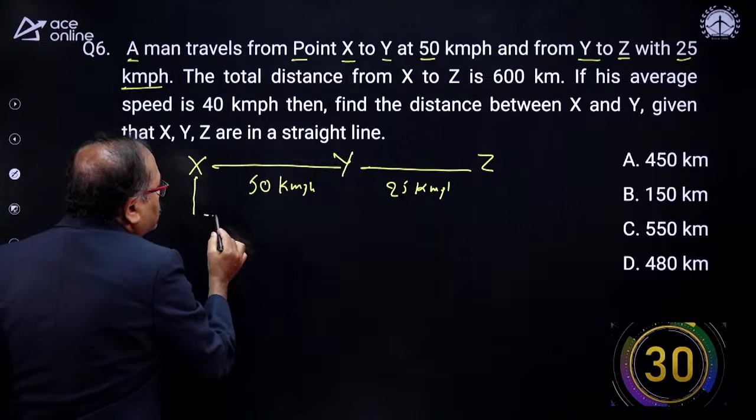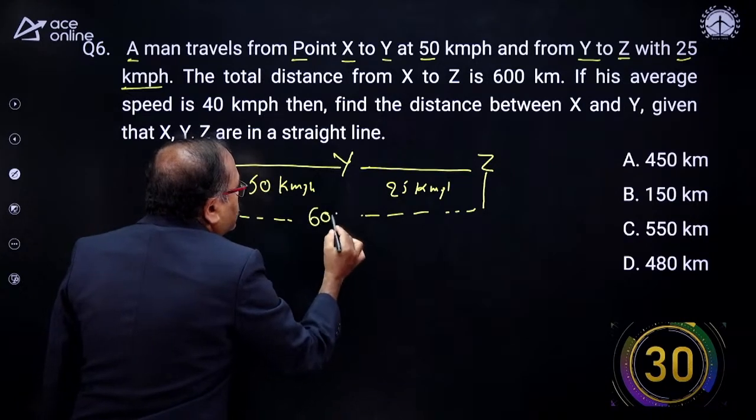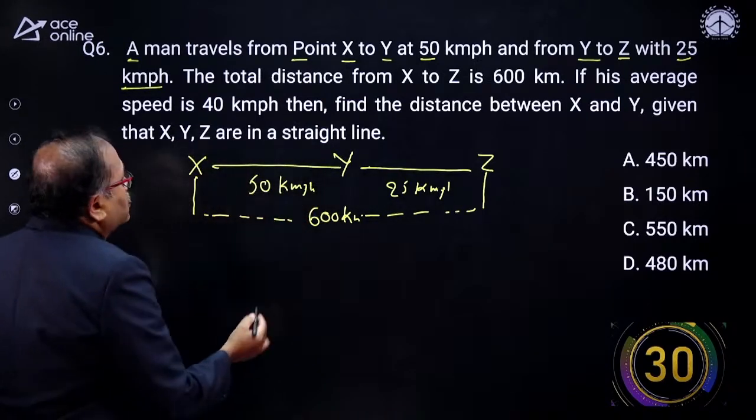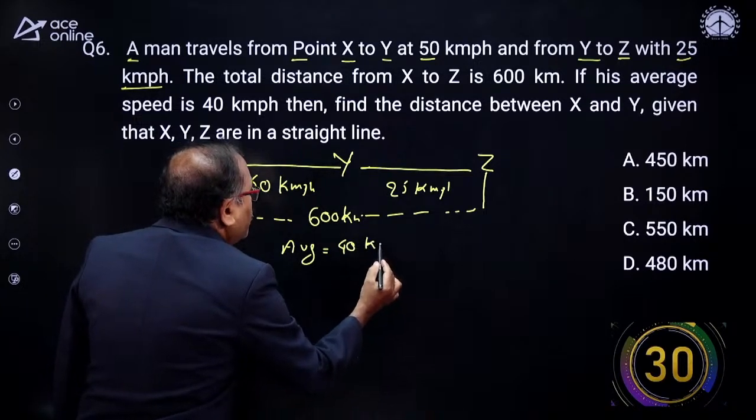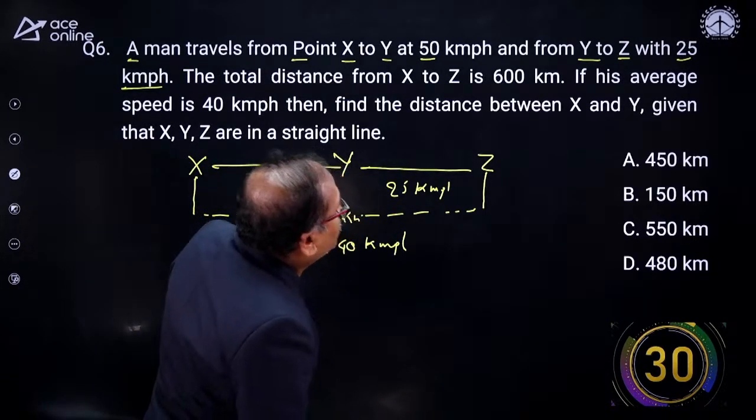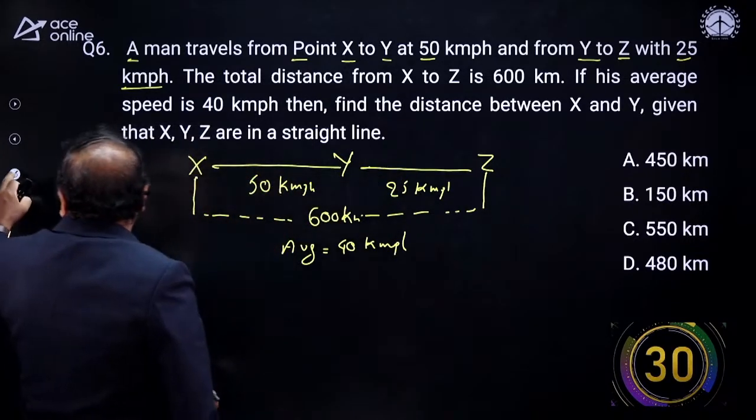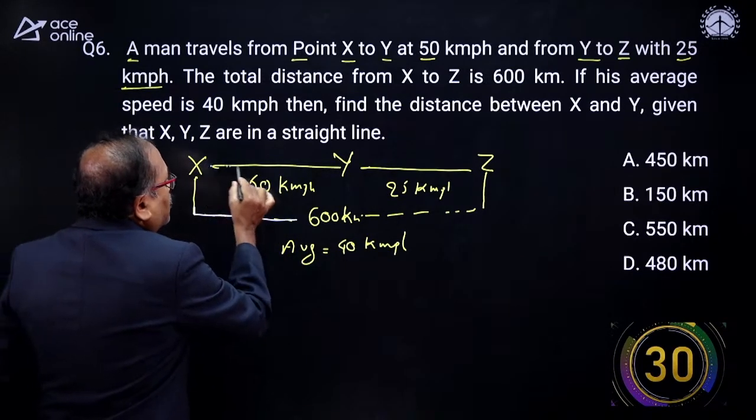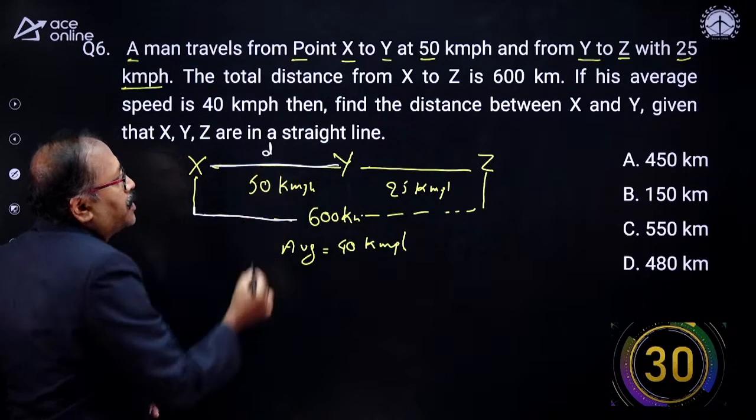So total distance from X to Z, 600 kilometers, is given to us. The next one: we have the average speed also given to us. The average speed is 40 kilometers per hour. Then find the distance between X and Y. So I need to find out this part, X to Y. This distance I need to find out. Here, this D I need to find.